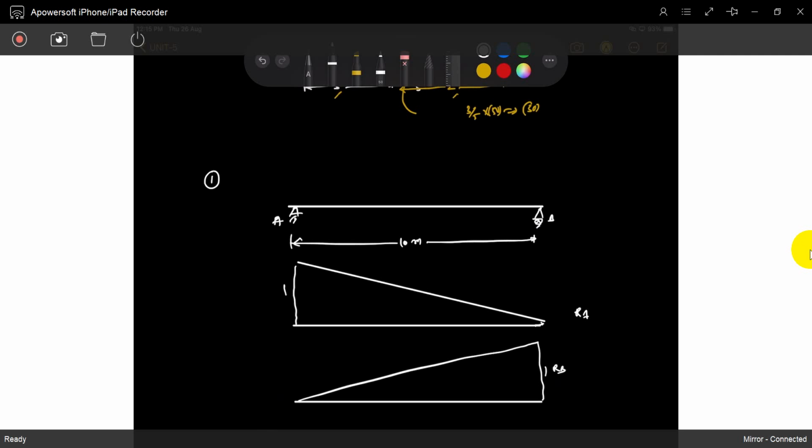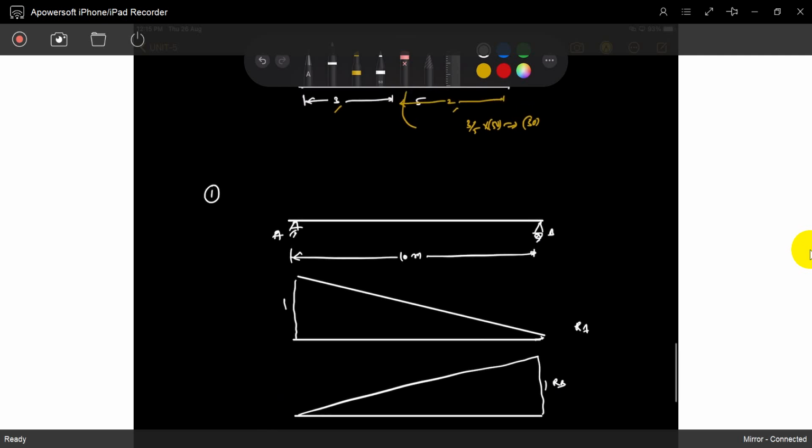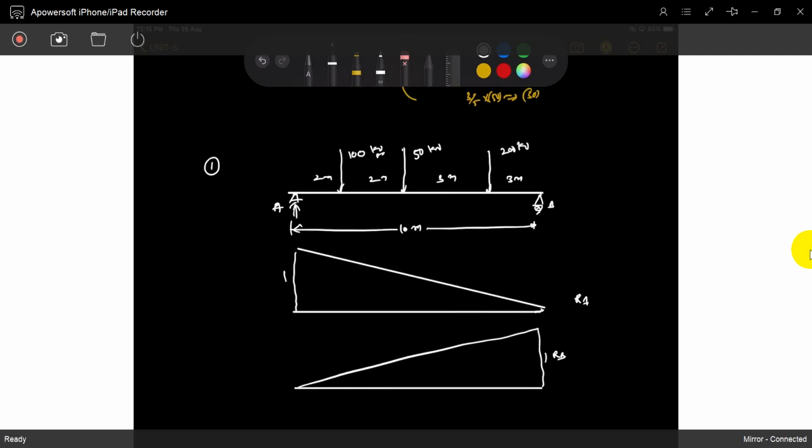Suppose the loads are arranged as 100, 50, and 200 kilonewtons on a structure, not a bridge. The spacings are 2 meters, 2 meters, 3 meters, and 3 meters. So what is RA? Can you calculate it? It is easily calculated, with no need for moment or rotation.